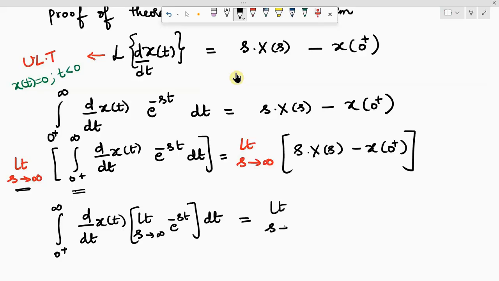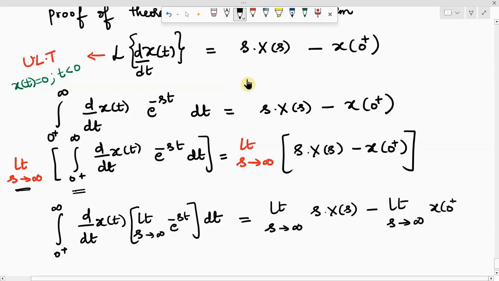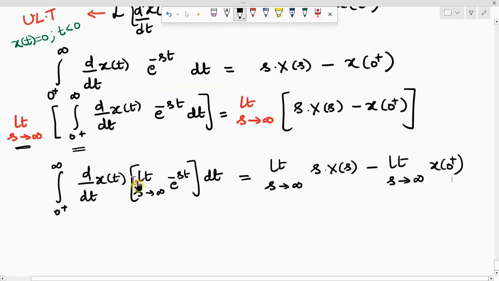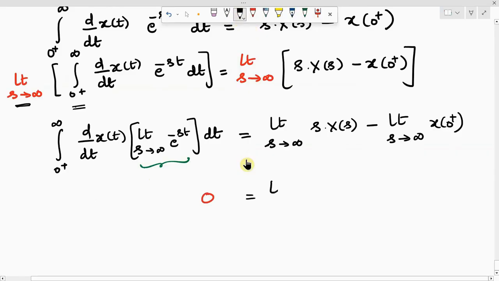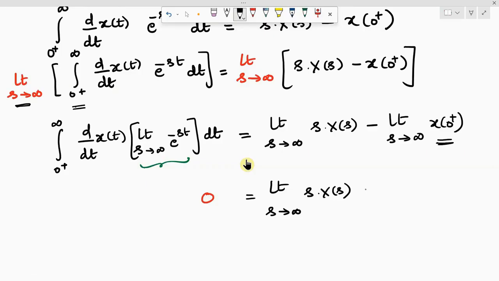The right side is limit s tends to infinity s into X of s, minus x of 0 plus; the limit will be applied to both quantities. Now tell me what happens to the left hand side, the term within the brackets? It is 0, because as s tends to infinity, e power of minus infinity leads to 0. So the left hand side has become 0. From this, you have limit s tends to infinity s into X of s, and we don't have any s term here. Therefore, this can be directly written as x of 0 plus.